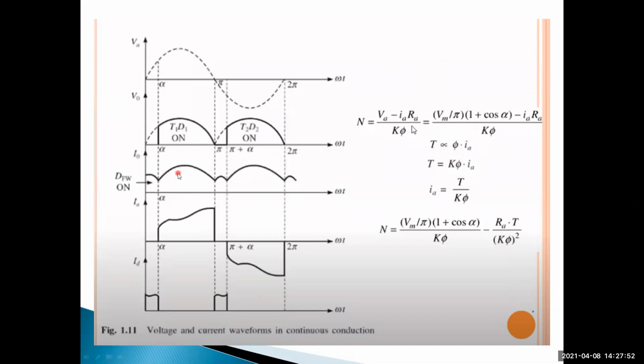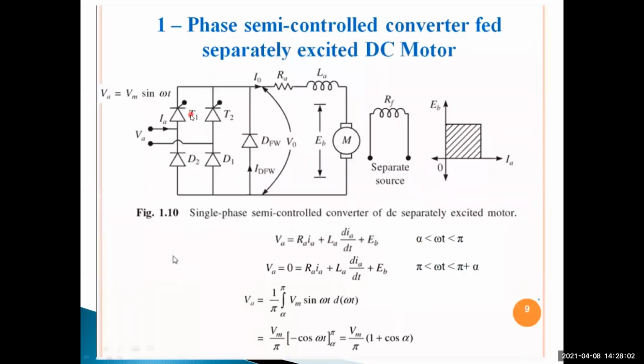And next, at omega t is equal to pi plus alpha, SCR T2 is triggered. Then SCR T2 and diode D2 turn on.